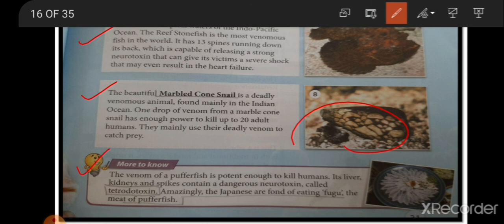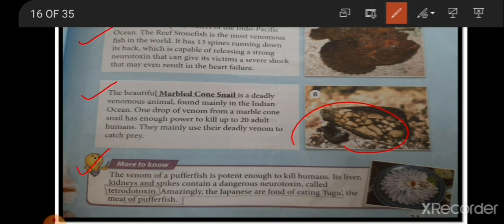The venom of the pufferfish. There is a fish named pufferfish whose venom is potent enough to kill humans. Its liver, kidney and spikes contain a dangerous neurotoxin called tetrodotoxin, which destroys the nerve tissue of a person.